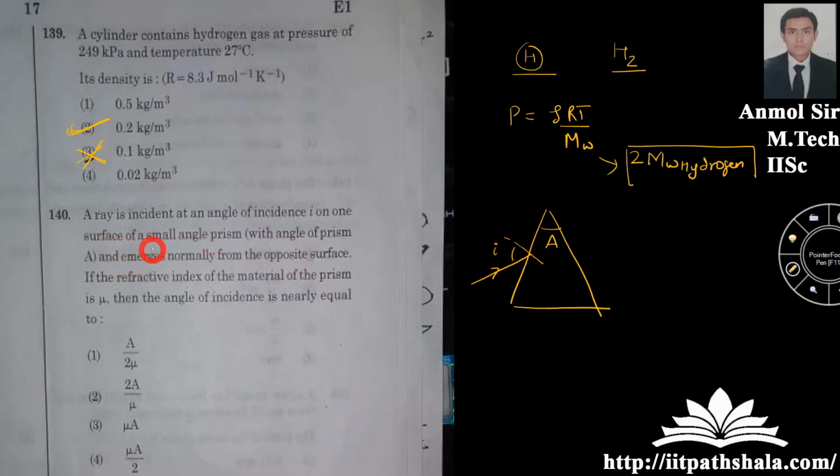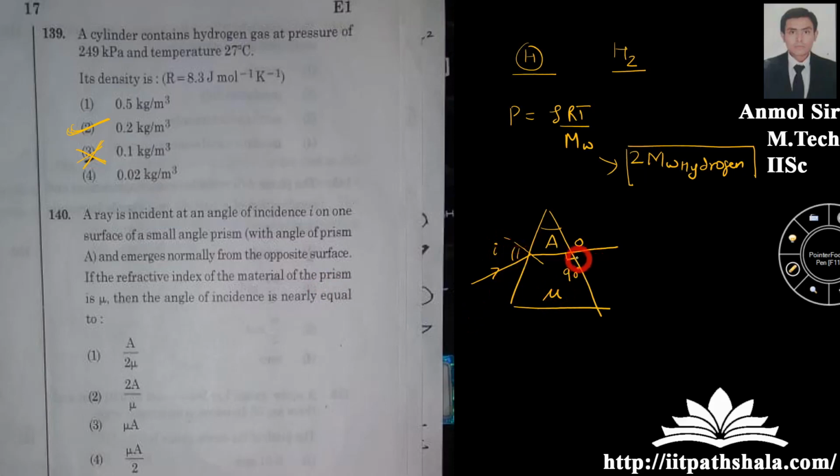This light emerges normally from the opposite surface, so it is emerging normally over here. If the refractive index of the material of the prism is mu, he is asking for the angle of incidence.